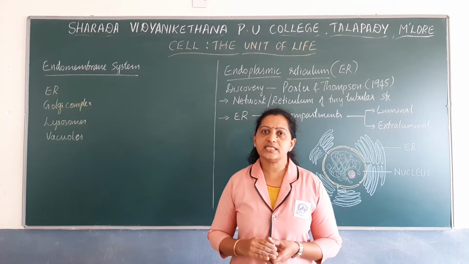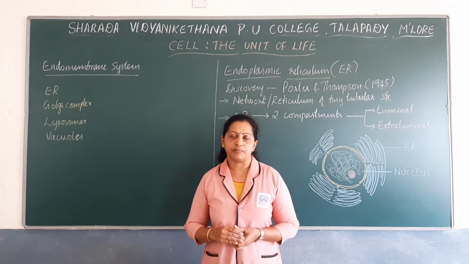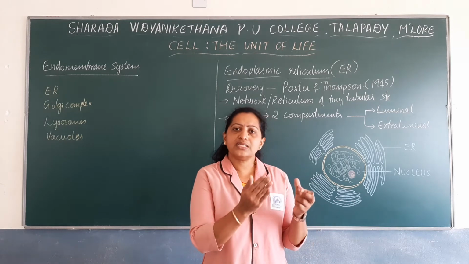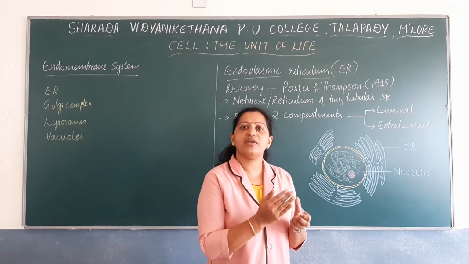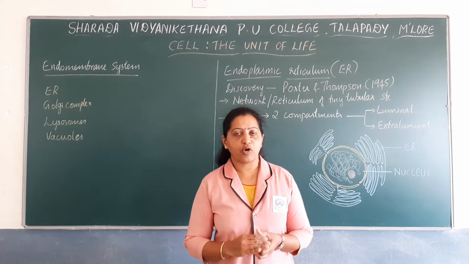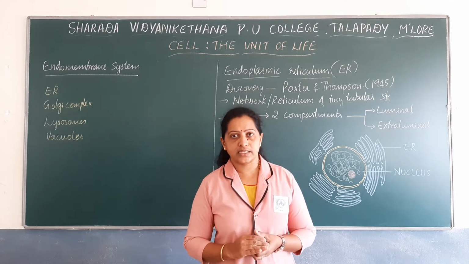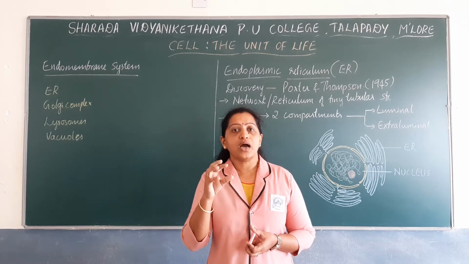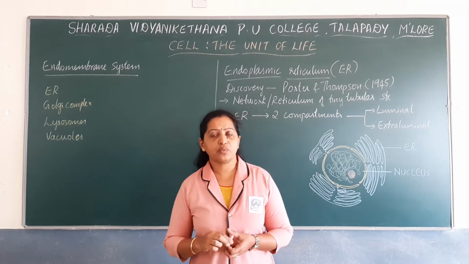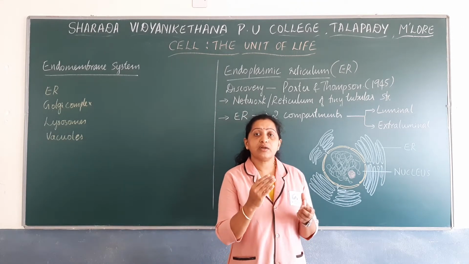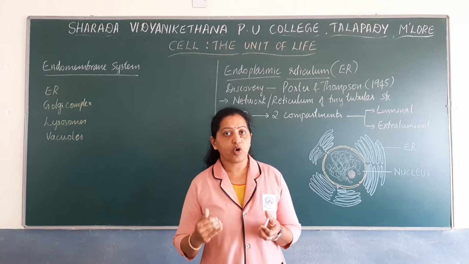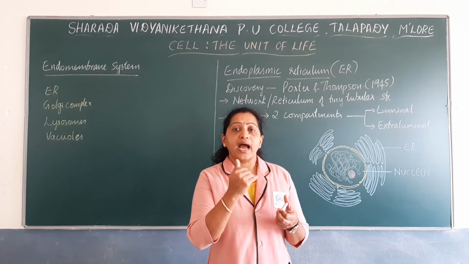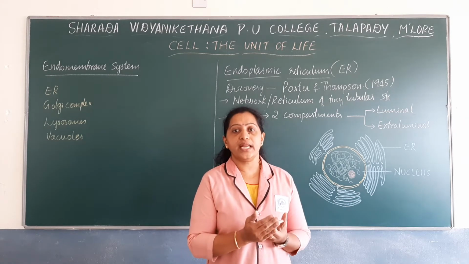So first let us discuss the endomembrane system. We know that in the cytoplasm there are various cell organelles. Cell organelles are distinct structures and they have a definite function to play inside the cell, or a definite role in a cell. Among these cell organelles, there are certain cell organelles which have coordinated function. So what do you mean by that coordinated function? There are various cell organelles inside the cytoplasm of a cell. Among these, some of the cell organelles and their functions are coordinated with each other.